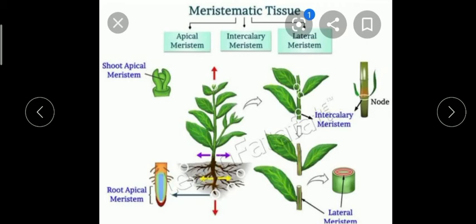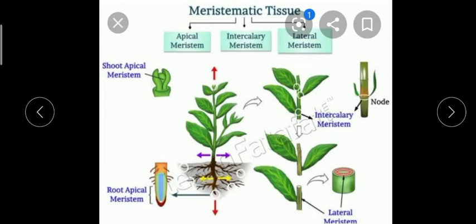You can see the apical meristem is present here, at the root tip. The root tip regions are labeled by white circles. You can see it in all the root tips. So children, it is from the root tip only that they divide. So roots can easily divide. They branch out into taproot and fibrous root.